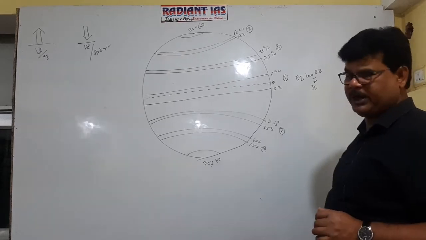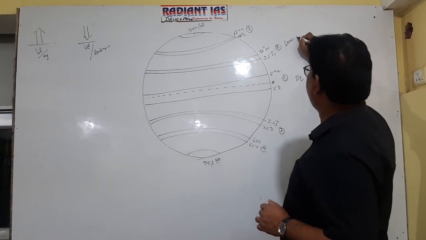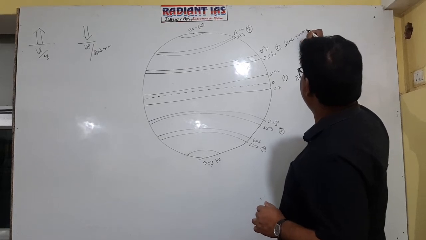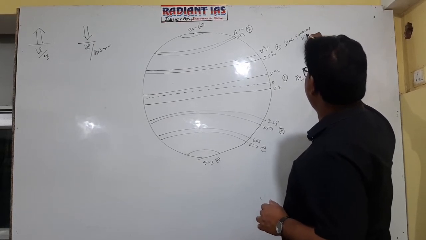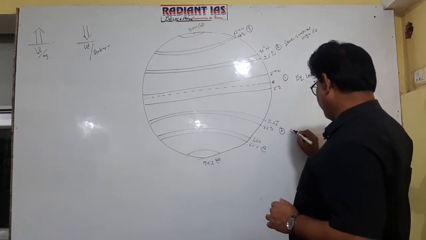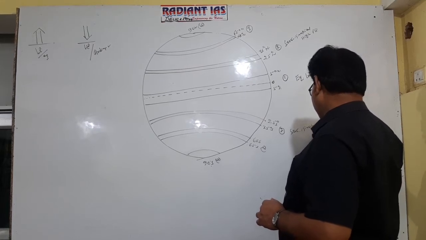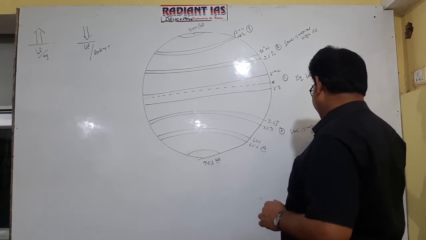Getting well? Okay. Second is subtropical high pressure belt. This is also subtropical high pressure belt.